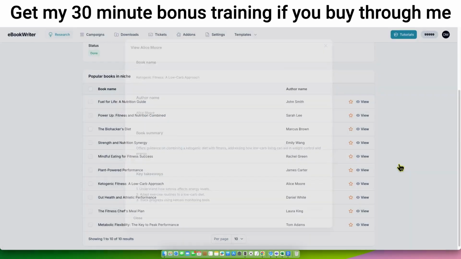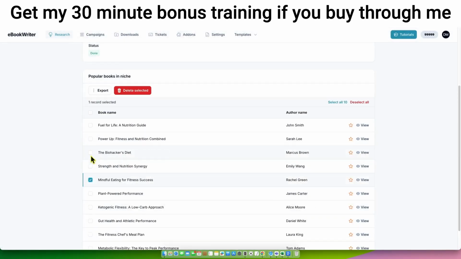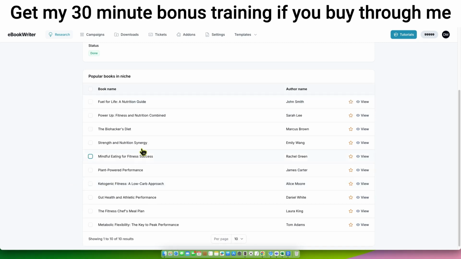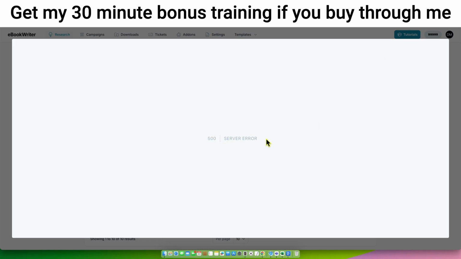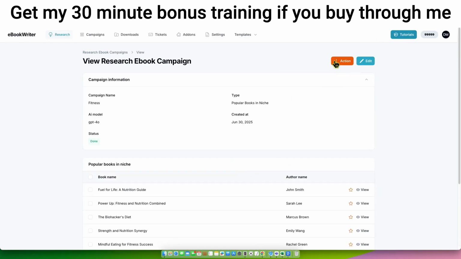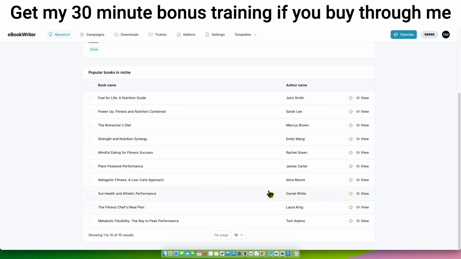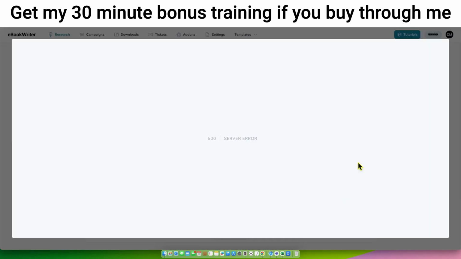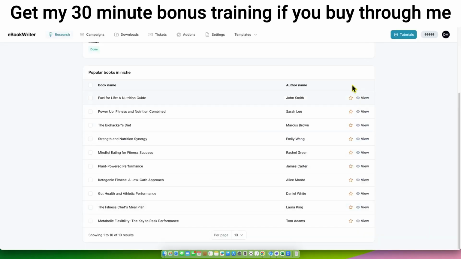I would like to see if we came over into, let's see, right over here, delete or export. So we can export it into a text file, but I would like to see a button. Let's see, right over here, ketogenic. I'm going to go with star right there. So we did get a little bit of a bug, a 500 server error right there. I don't know where the stars are. When we come in here, there should be a place where we can go and view the starred ones. I'm going to click that one more time. Yeah, that's not working. So that's probably what that is, though.